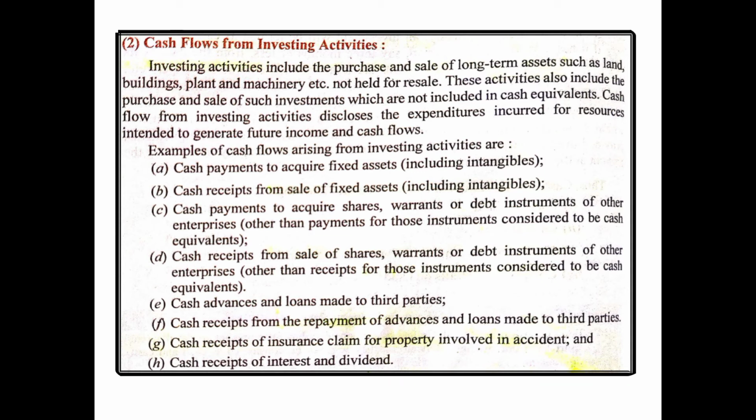Then D point, cash receipts from sale of shares, warrants or debt instruments of other enterprises, other than receipts from those instruments considered to be cash equivalents. So it is saying that whatever amount is realized by selling such shares, warrants, debentures, etc. of another business or company, basically the investment in another business, whatever amount is received by selling it, will be considered as cash receipt or cash inflow in case of investing activity.